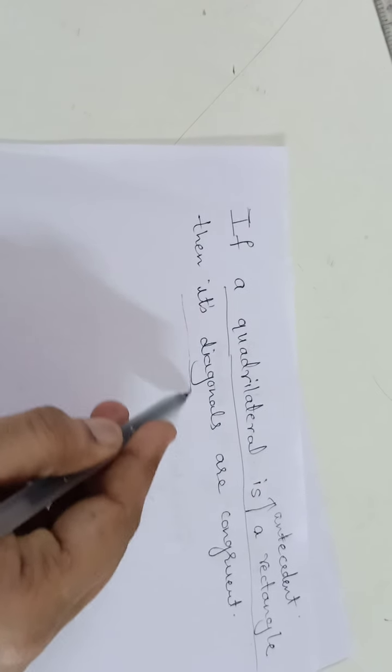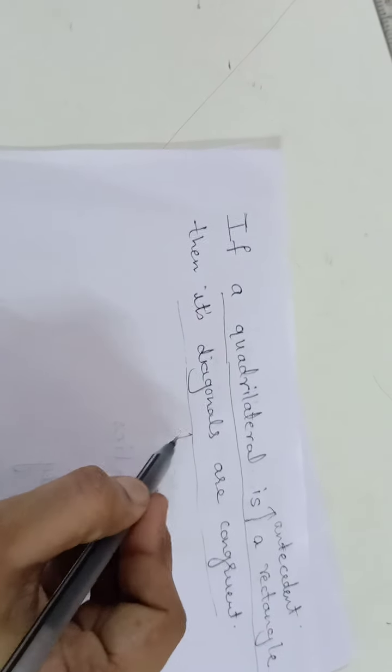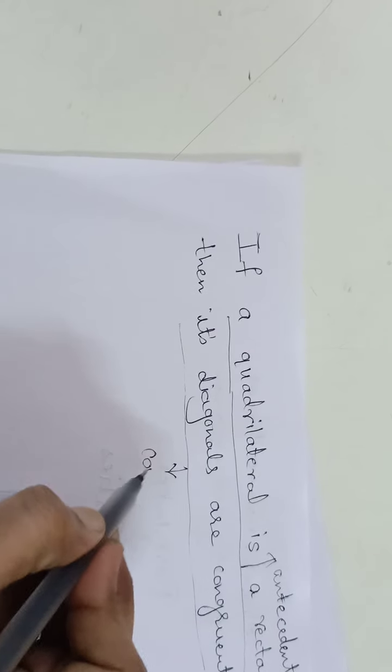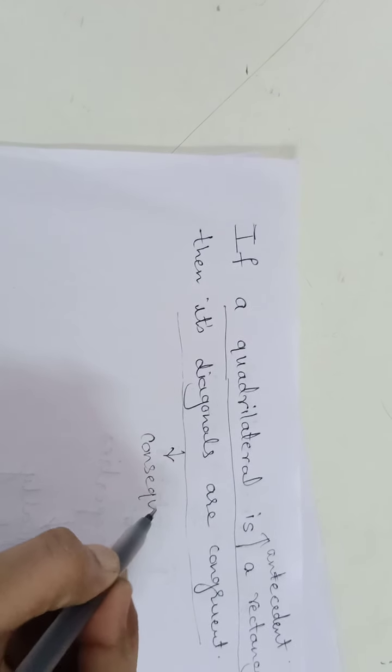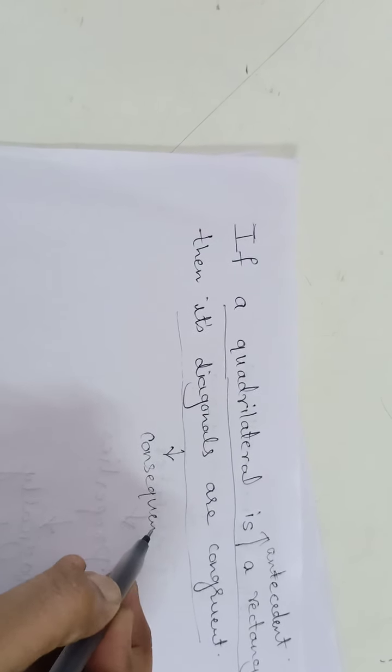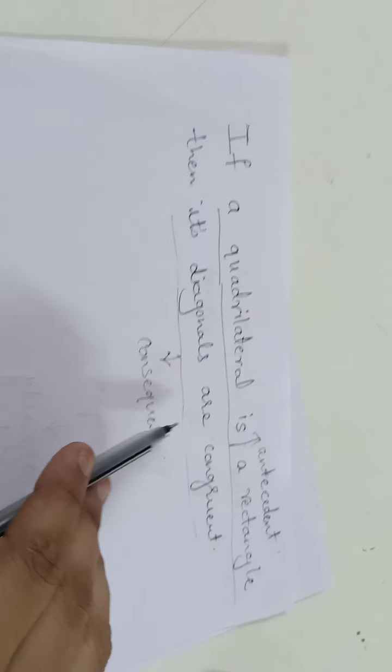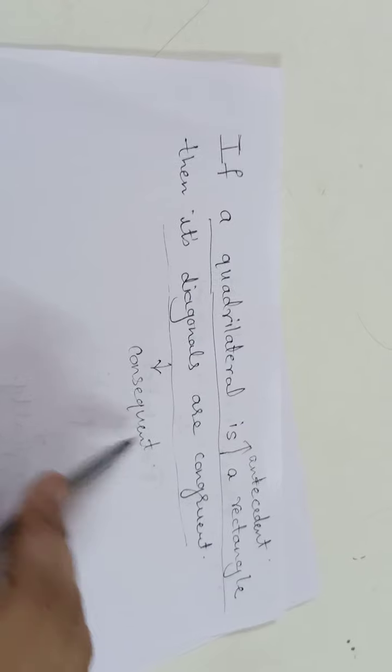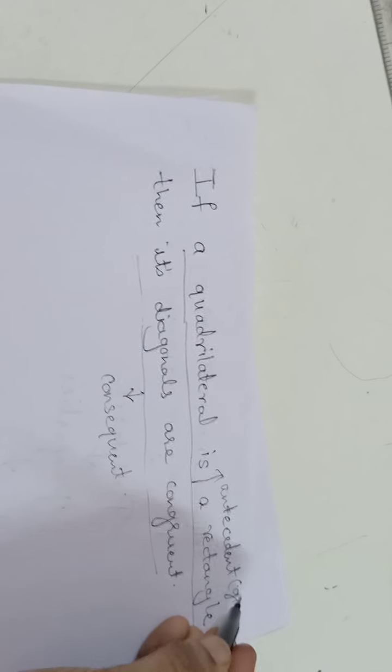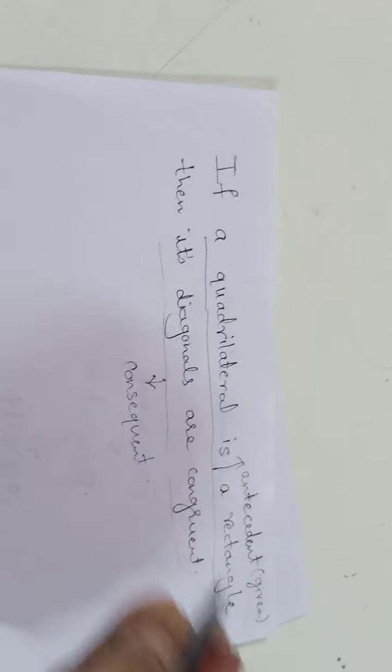And the statement which follows then is called the consequent. Or in a simple way, the first statement is called given and the consequent is called to prove. So this will be given and this will be to prove.